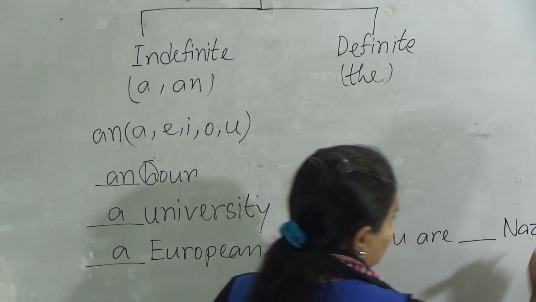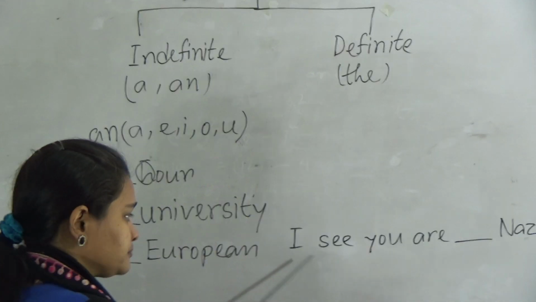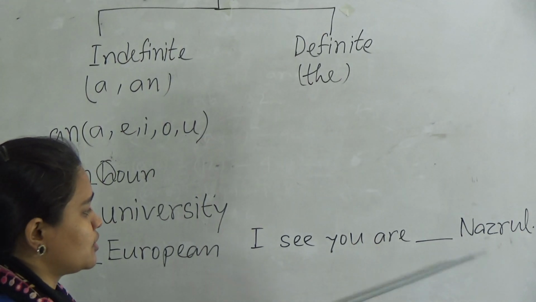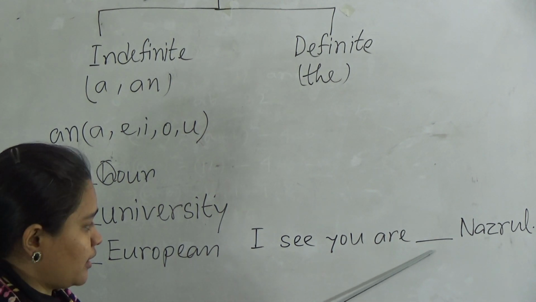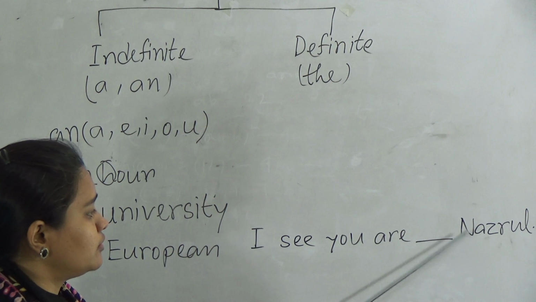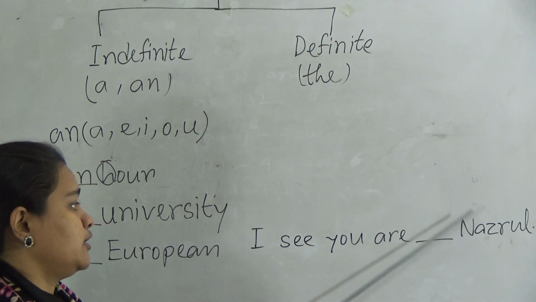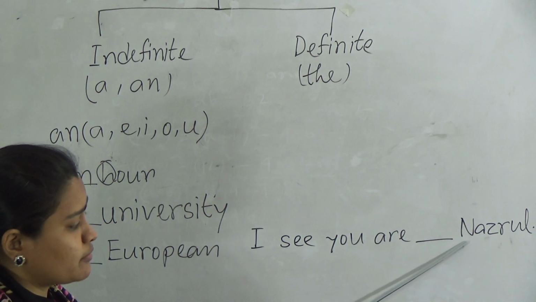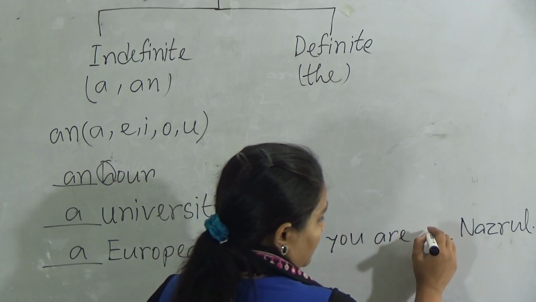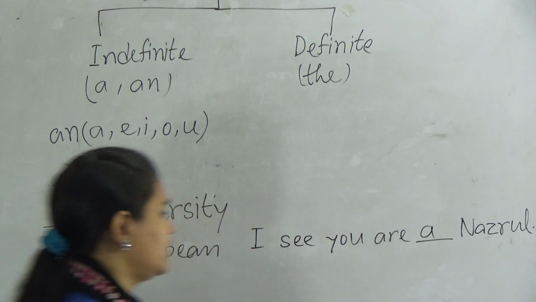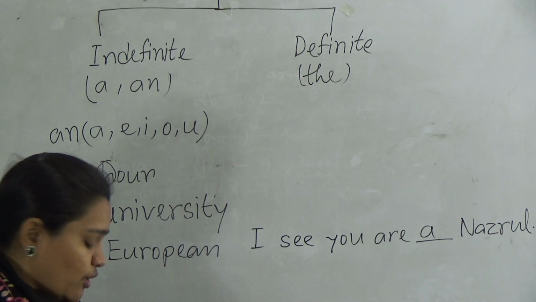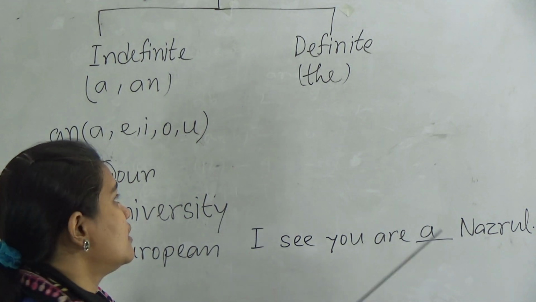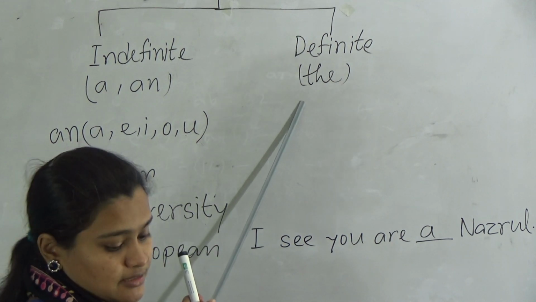That means we are comparing this person with Nazrul. So here there will be an article. Now look, Nazrul starts with the consonant sound N, so there will be a. So I see you are a Nazrul, like this. Okay, so we all know about it. Now we will go to the definite article, that means the.